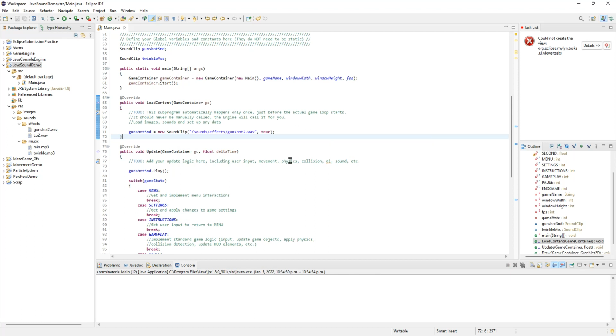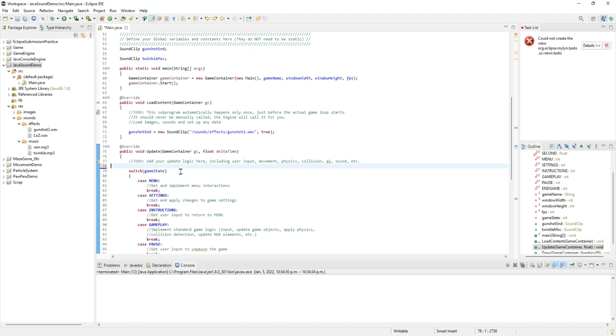Sounds pretty terrible, right? Because it was basically trying to restart the sound 60 times a second. So that is not something we want to do. Sound effects will typically happen when some type of action occurs. So in our game, let's do it whenever the user hits the shoot button. Let's say the space key.